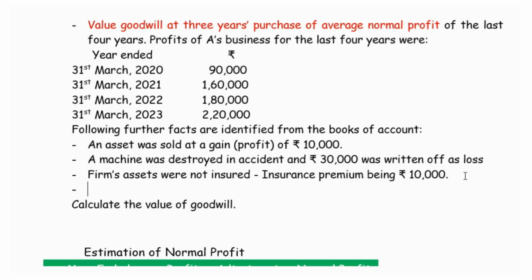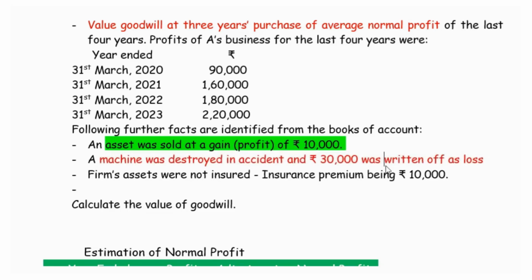Now in this case, we are given 3 situations. First, an asset was sold at a gain of profit of 10,000. Means this asset was sold and it created a profit that was already included in the business profit. So it should not be considered. It is to be deducted. Then the next case is a machine was destroyed in an accident and rupees 30,000 was written off as a loss.